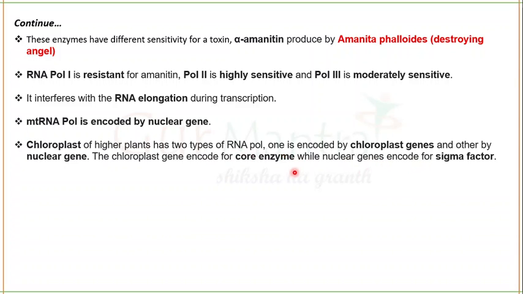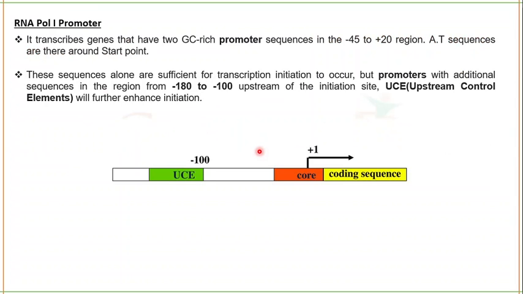The core enzyme is very similar to the one present during prokaryotic replication. So in chloroplast, there are two types of polymerases. One is encoded by a nuclear gene and the other is encoded by a chloroplast gene. The nuclear gene encodes the sigma factor, and the main core enzyme is encoded by the chloroplast genes. So let's talk about our promoters now.